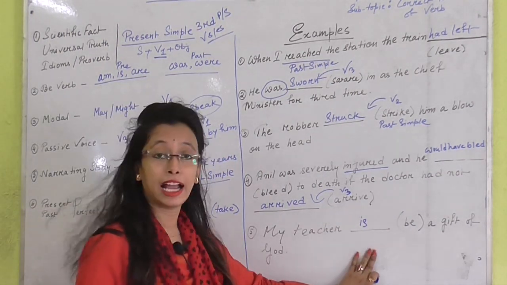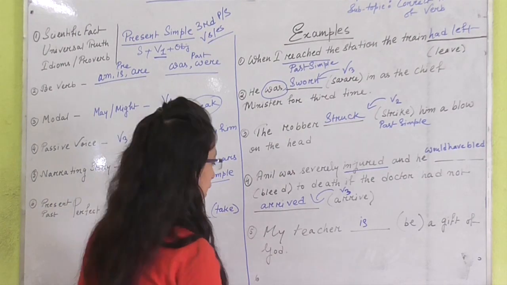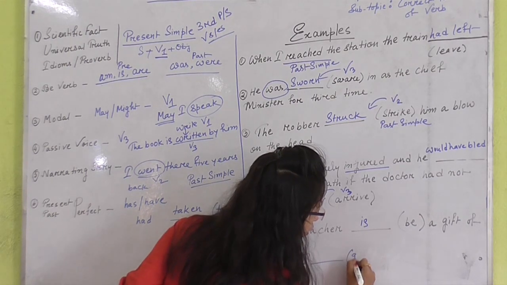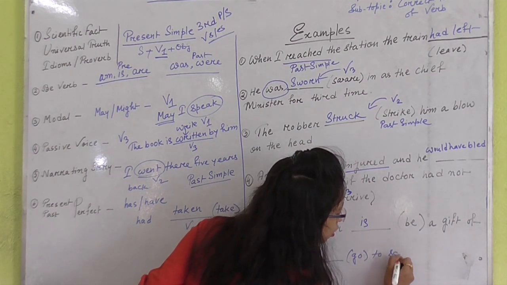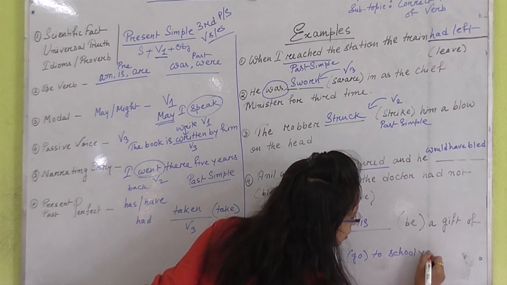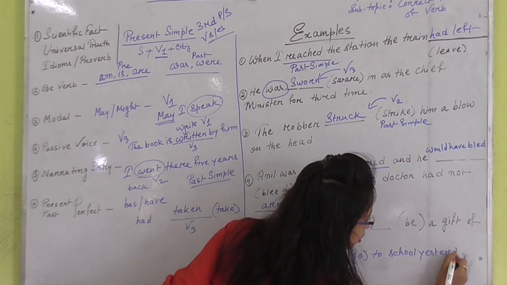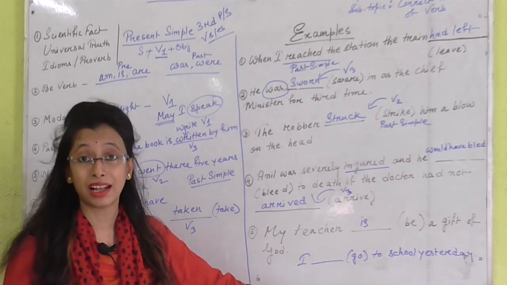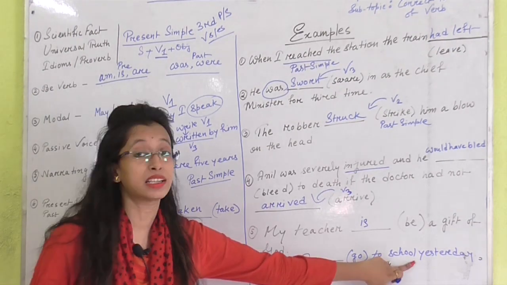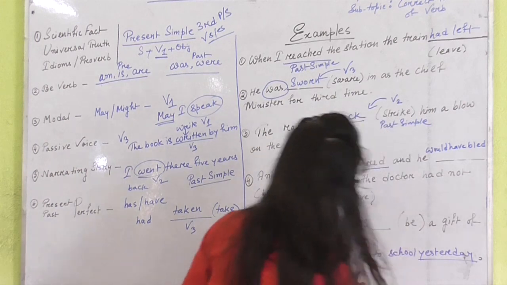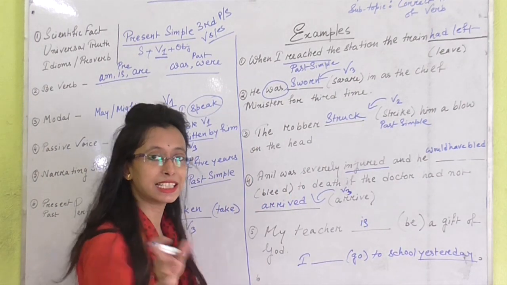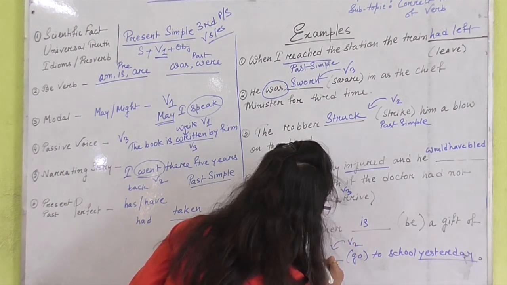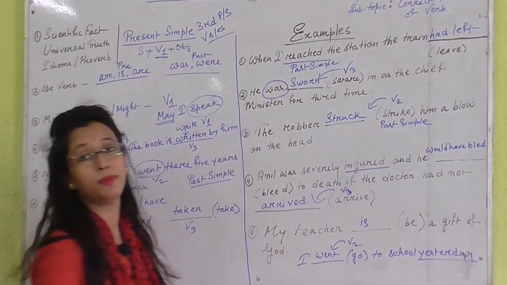So here I need to use is. So if there is another sentence like, dash to school yesterday, now fast, give me the answer. What will be the answer? Go, yesterday. Yesterday means past, and yes, I know you will get the correct answer. So it is in verb second form and it will be went.